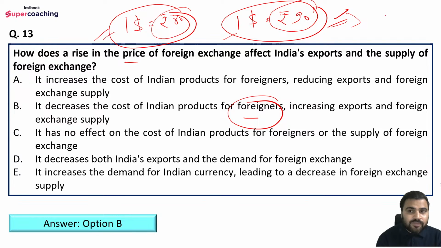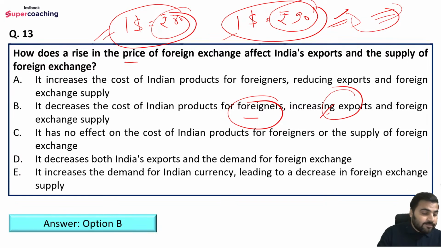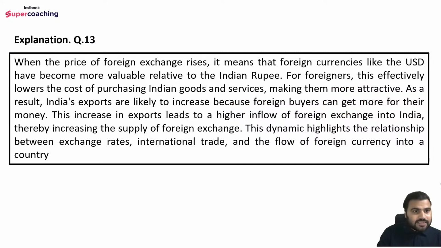So what will happen here? Exports will increase, because for the same set of goods earlier they were getting 10 rupees less, now they are getting 10 rupees more, so in that case they will push for more exports, right? So similarly there will be an increase in exports and foreign exchange supply. Got it? You both have given the right answer. So here you can read the explanation also. When the price of foreign exchange rises, it means that foreign currencies like USD have become more valuable relative to the Indian rupee. For foreigners, this effectively lowers the cost of purchasing Indian goods and services, making them more attractive.